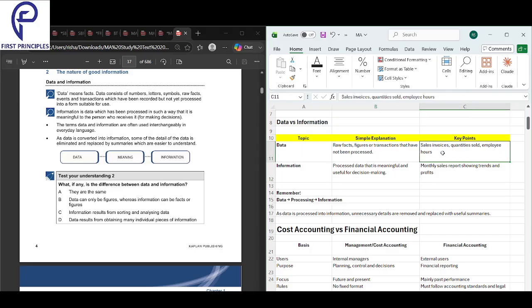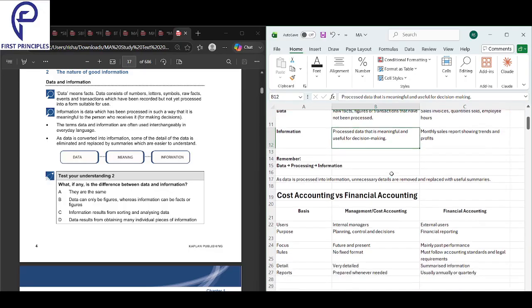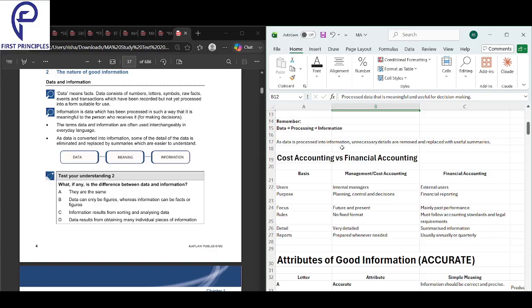Examples of data are sales invoices, quantity sold, and employee hours. That is data. A monthly sales report showing trends and profit is an example of information. So whenever there are raw facts, that is just data. Whenever the raw facts are processed, that becomes information. Data is processed into information.